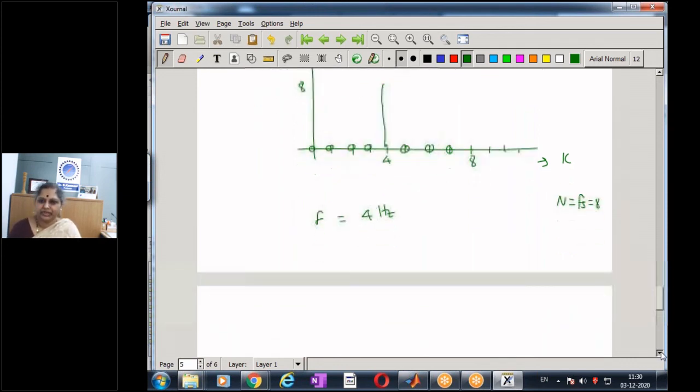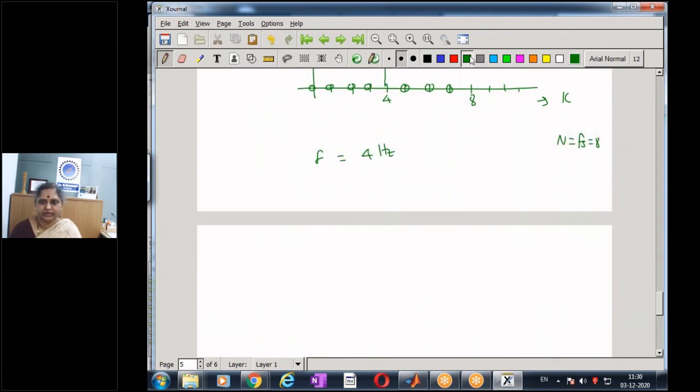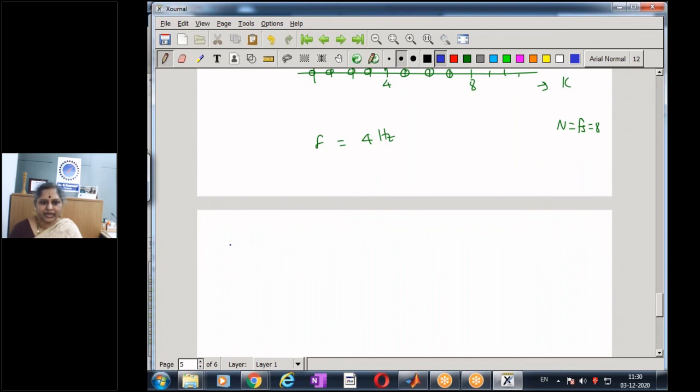So now let me take one more example. Say I take my signal x of t as cos 10 pi t. When I take cos 10 pi t, what is the frequency present in the signal?